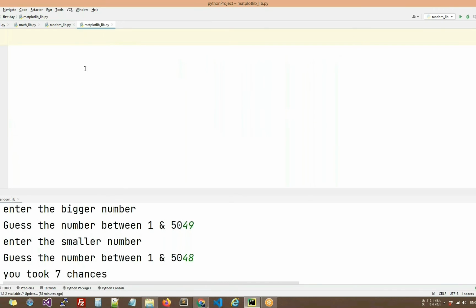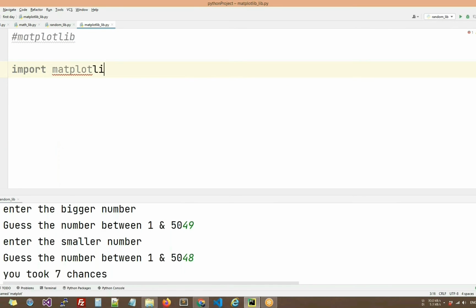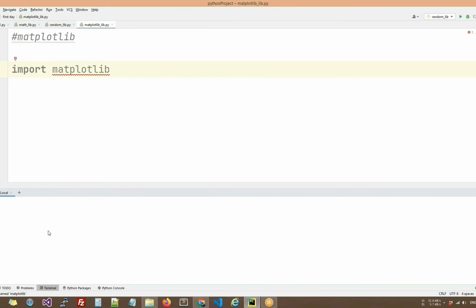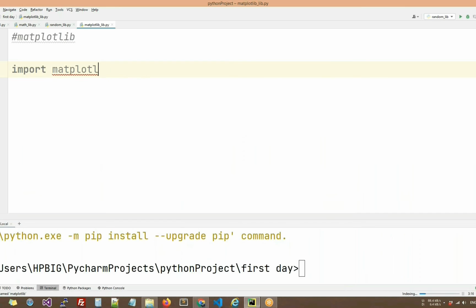So when we install Python, we get a few libraries like random, math, etc. But in reality, there are many more libraries that we can use in our code. So suppose I try to import the library matplotlib and it is not available in my system. First of all, I'll get this red line, with which I'll get the idea that it is not present in my system. What I'll do is run one command, say pip install matplotlib. With this command, I'll be able to download the library and it will be saved in the right location.